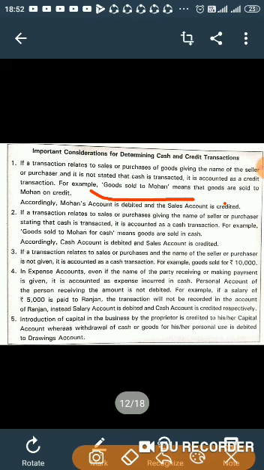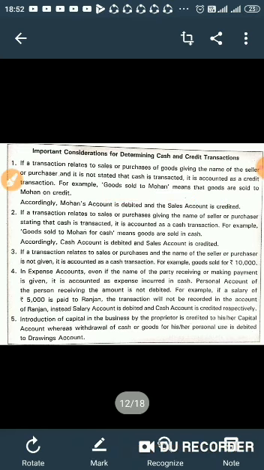Here, goods sold to Mohan. Mohan is a customer, and goods sold is the sales account. Two accounts are involved in this transaction: the sales account and Mohan. Mohan is a personal account. Mohan is the receiver of goods, so he should be debited. The sales account is a nominal account. Debit all expenses, credit all income. Sales is an income for the business, so it should be credited.